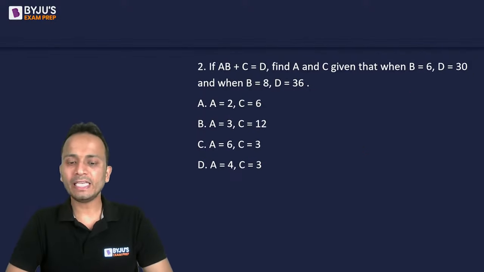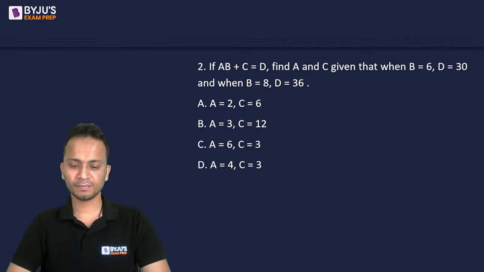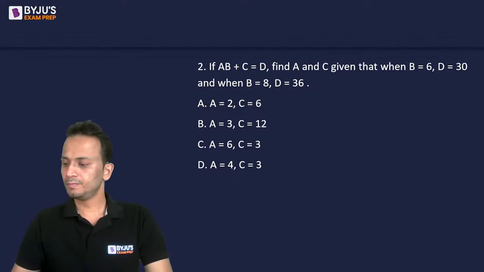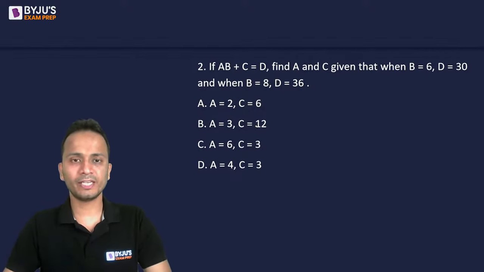Question number 2, very easy question. Just need to pick up the values, substitute, and get the value of A and C. Or you can directly use options as well if you don't want to make linear equations. So totally up to you, whichever way you want to answer this question, but this one is very easy. I want all the students who are there in this session to answer this one. Come on, quickly.